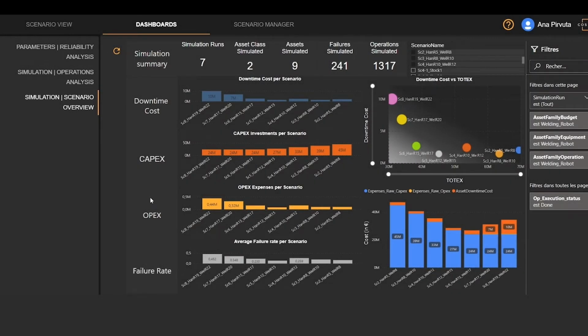The sensitivity analysis feature provides deeper insights into the resources and variables having the most impact on the simulated results. For example, several scenarios based on various robot age replacement thresholds can be run. The comparative view of the simulated scenarios clearly displays what the optimal CapEx allocation strategy for a particular time horizon would be. Here, the optimal strategy that considers both the optimal level of investment and the downtime costs tells you that you need to replace the handling robots once they reach 15 years of operation and the welding robots once they reach 17 years of operation.